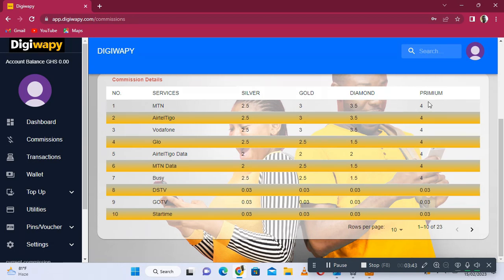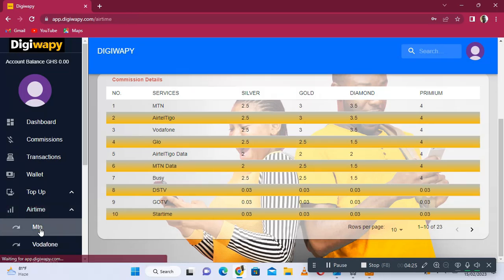All right, so let's quickly go to how to buy the data bundle and resell it. Let's come to top up here. When you click on top up, you see airtime, data bundle, and utility. So we are looking for airtime or data bundle. Let's first of all look at the airtime. If you want to buy and resell airtime, just click on airtime, come to MTN.